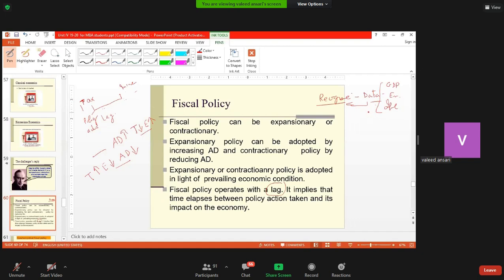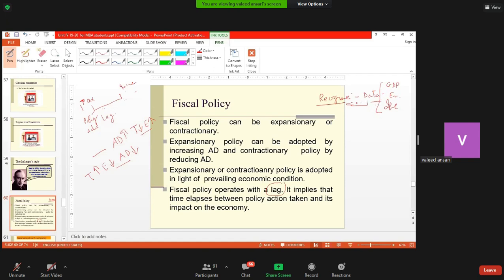So when finally the data is received, the government thinks this is the time to act, and then the action is taken, and then the impact is there. Imagine a situation where the data itself is not very reliable, whether GDP is increasing or decreasing, whether employment has gone up or come down.